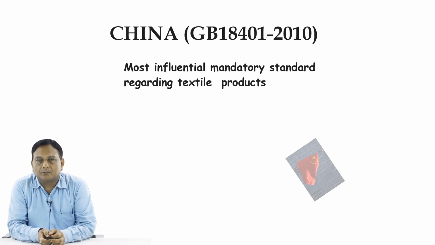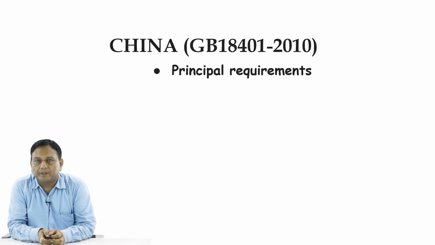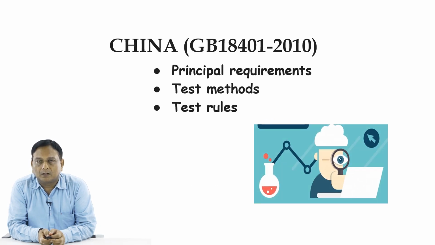This is very important to understand because these regulations are different from US or Europe regulations. Now what are the principal requirements? Test methods, test rules. Those are the things we will cover under this GB 18401.